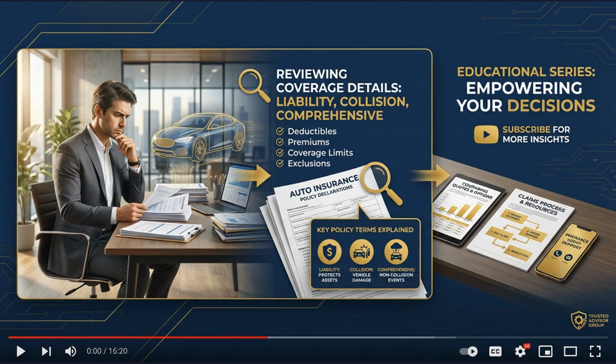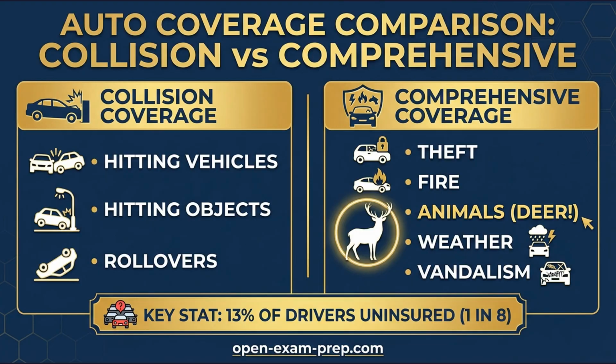Auto insurance is 25% of your exam. The collision versus comprehensive distinction is tested constantly. Hitting a deer is covered under comprehensive, also called other than collision. Collision covers hitting another vehicle or object. Remember, animals equal comprehensive. About 13% of drivers, or 1 in 8, are uninsured nationally.